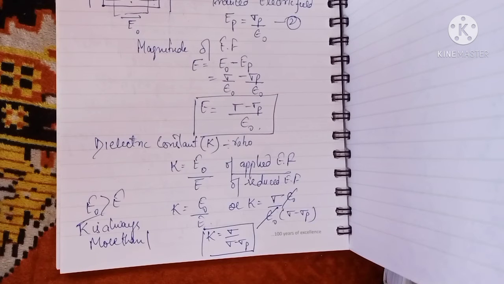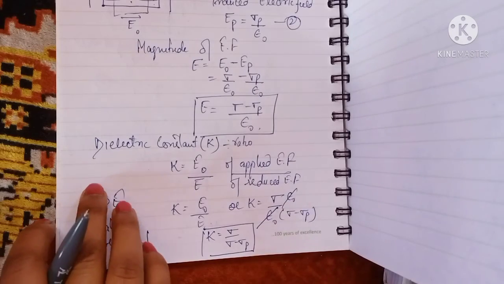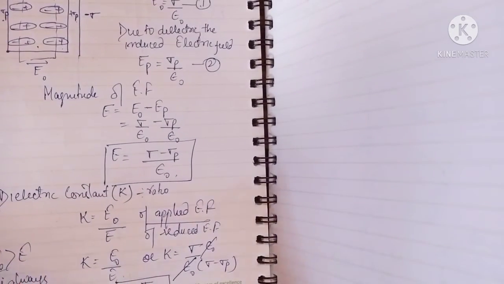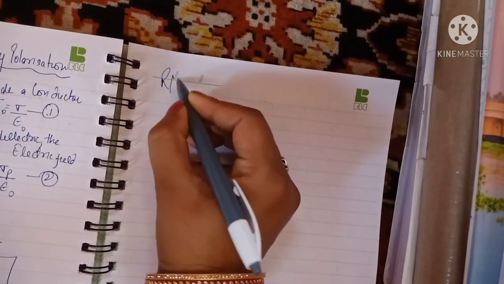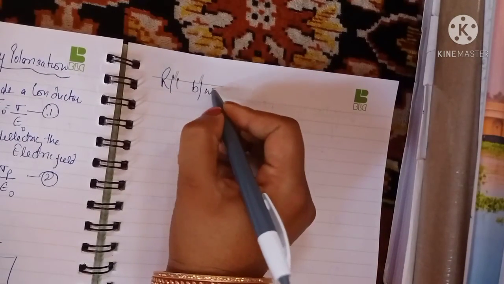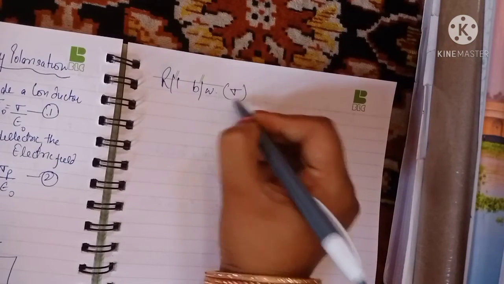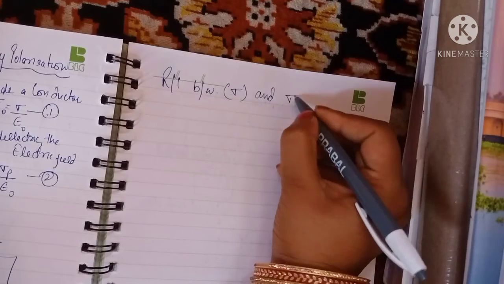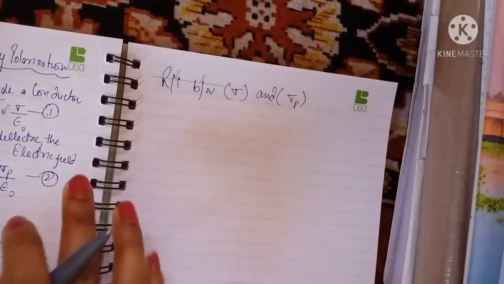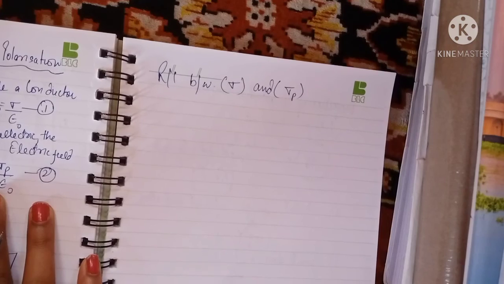Okay. Next is your relationship between surface charge density and induced surface charge density. What is the relation? You have to find the relation between surface charge density, meaning sigma, and induced surface charge density, meaning sigma p. You have to calculate the relationship between these two.